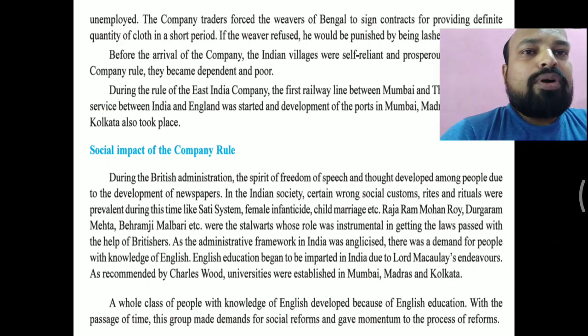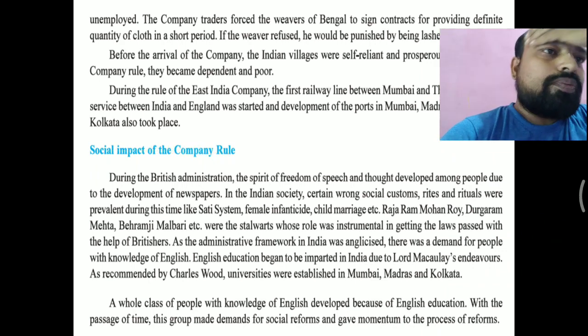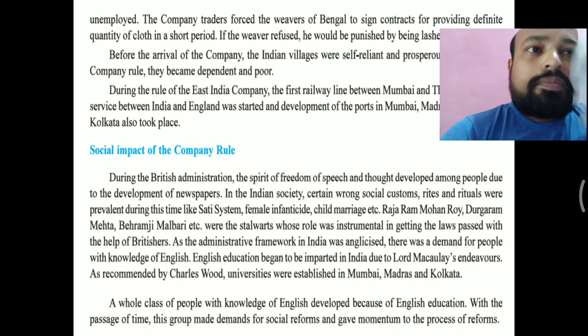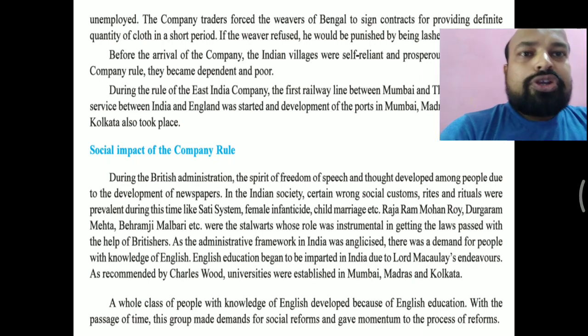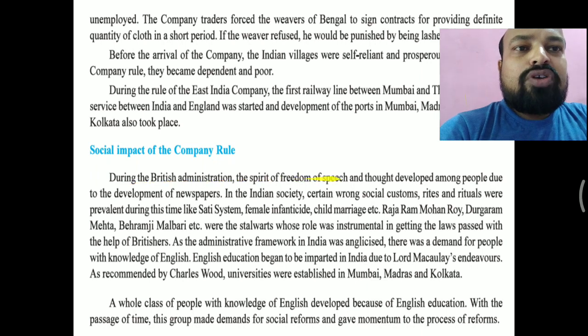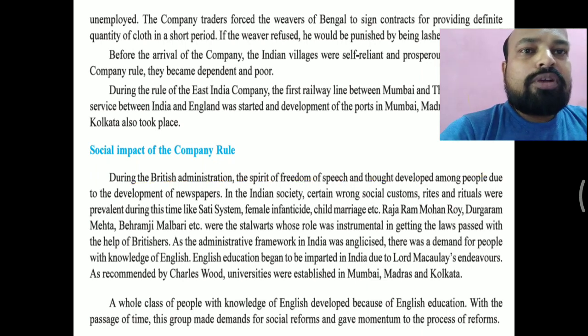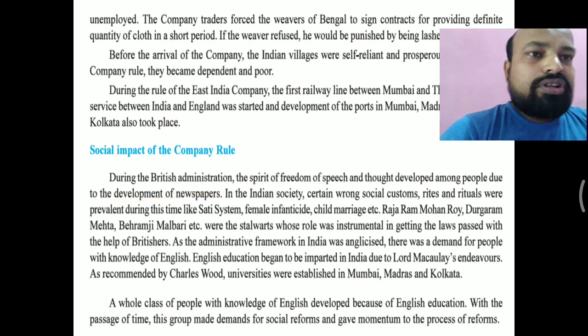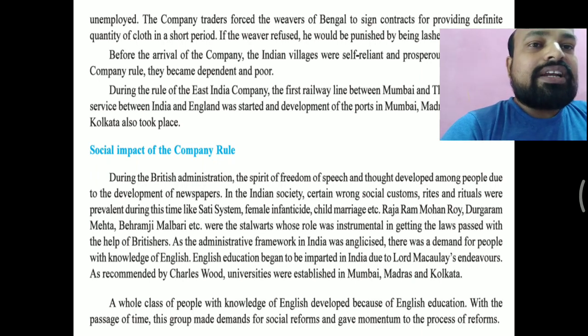Now let us see the social impact of company rule. During British administration, the spirit of freedom of speech and thought developed among people due to the development of newspapers. During this time, many newspapers were spread, and because of this, people also became educated. Dalhousie also introduced education, so Indian people learned English, and that is why a spirit of freedom of speech and thought developed among people.